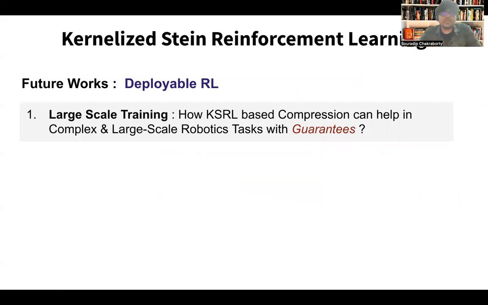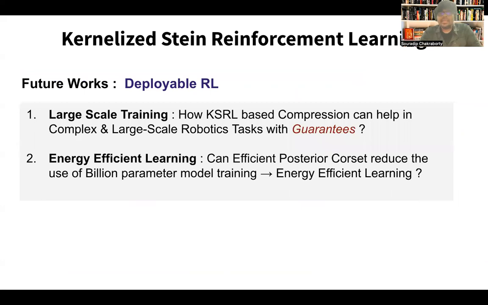Now, as part of future work, we focus on deployable RL. How can RL be made more deployable? One main point is large-scale training. How KSRL-based compression can help in complex and large-scale robotic tasks with provable guarantees is something we want to do as part of our future work. Similarly, if we can have an efficient posterior coreset, can it reduce the use of billion-parameter decision transformers and maybe be a step towards energy-efficient RL?